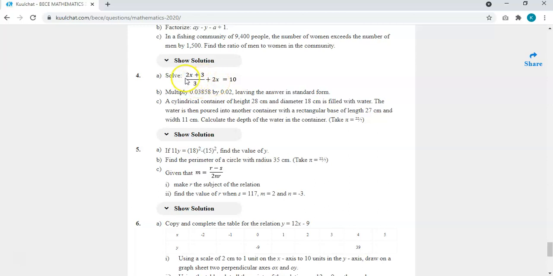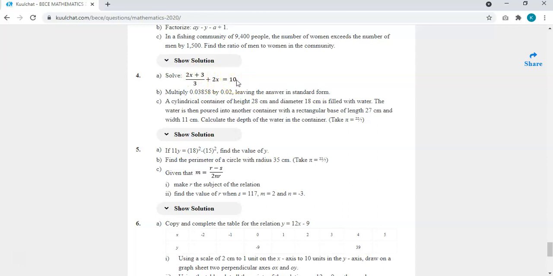So you multiply both sides by the LCM, which is 3. So we will have 3 times the whole of this, so that the 3 can cancel each other. Then 3 times 2x is equal to 3 times 10. Then you simplify. Once you multiply, you have 2x plus 3 plus 6x is equal to 30.